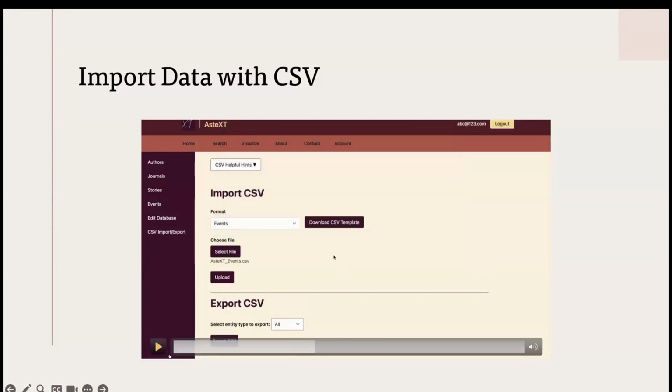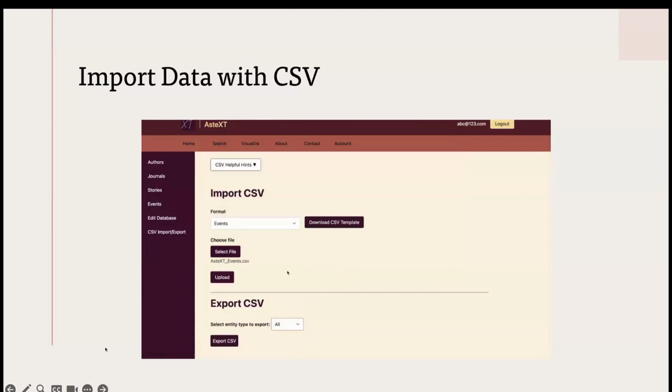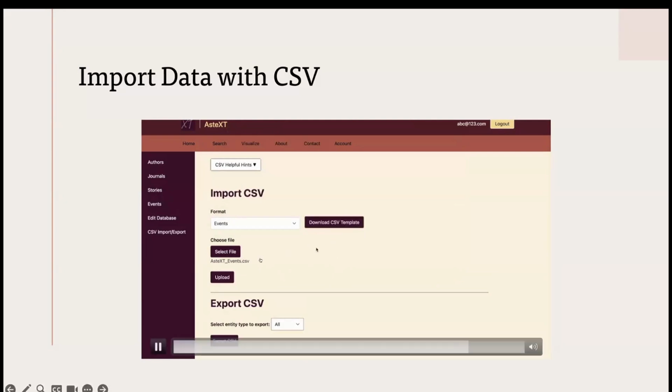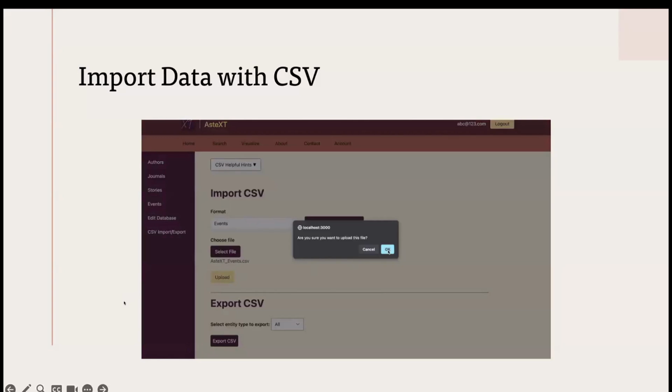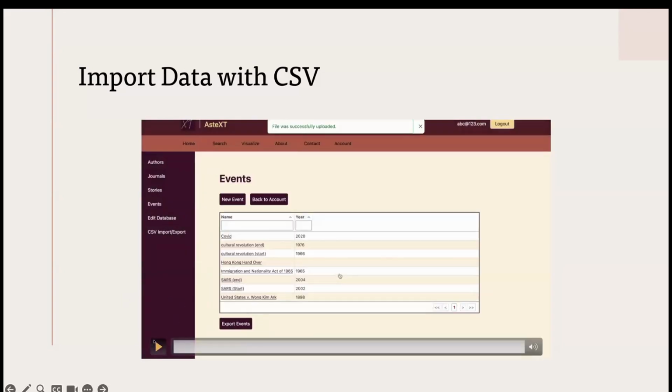Typically, the admin would use this download CSV template to see how they're supposed to put in their data, and then they'll be able to upload that. And as you'll see in just a moment, they're going to upload the data, confirm that they do want to do it, and it'll populate right here.